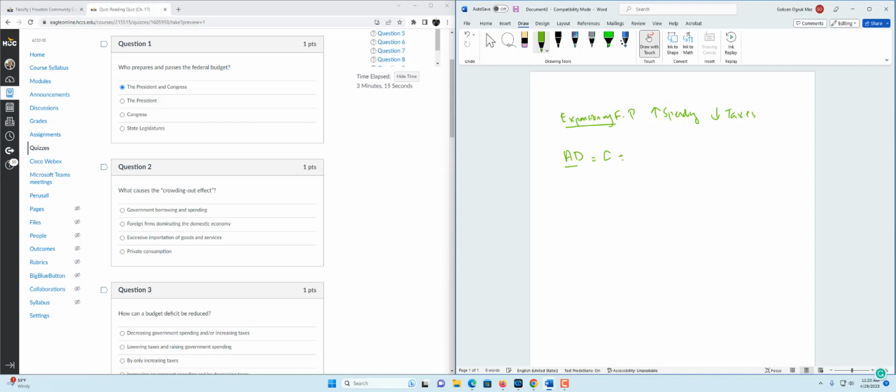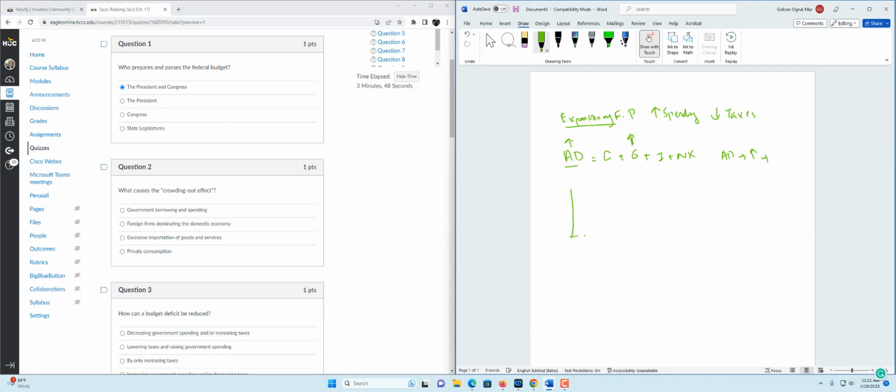Aggregate demand curve is the sum of consumption plus government expenditures plus investment plus net exports. So by increasing government spending, AD is going to shift to the right. And with the aggregate demand curve shifting to the right, we will have higher GDP. Higher GDP means lower unemployment and higher prices in the economy.